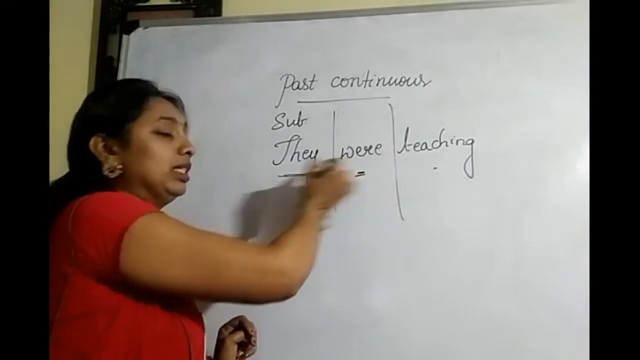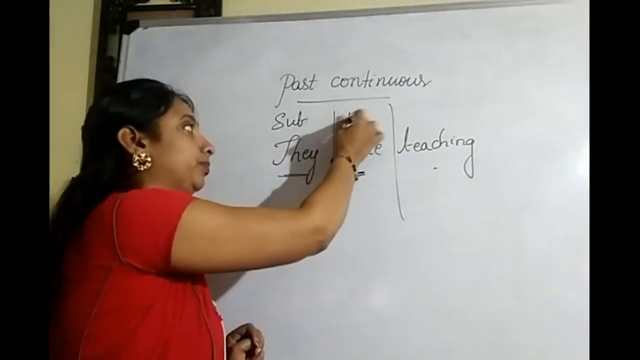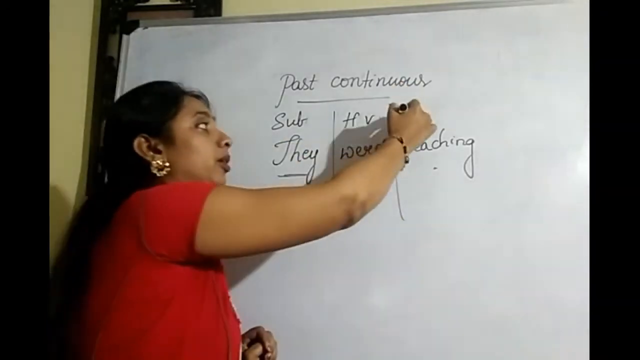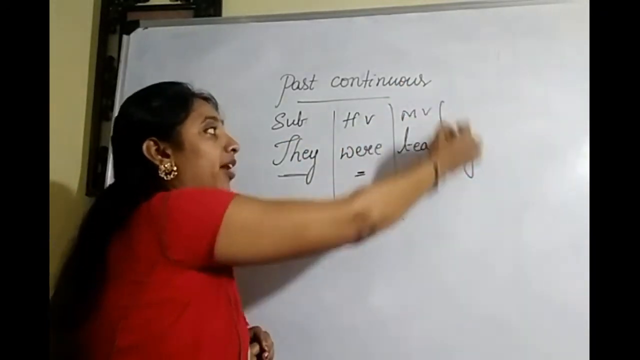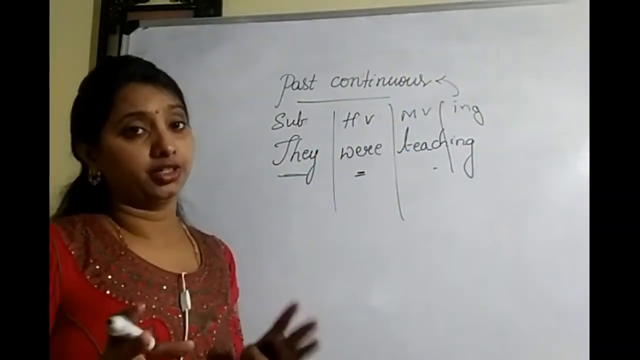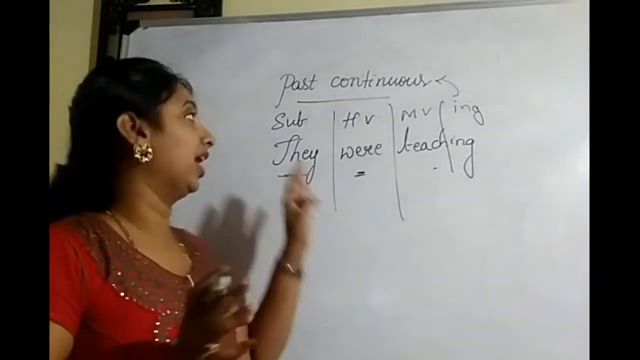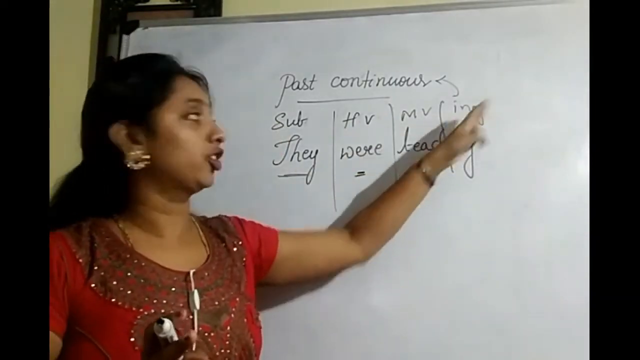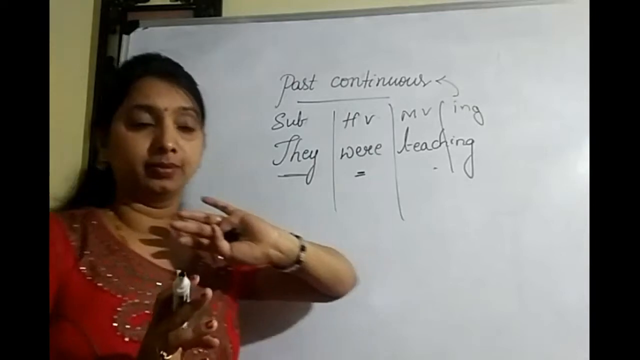Then what is this? This is a helping verb. What is this "teach"? Teach is a main verb, and then I have written "ing". This is the structure of past continuous tense. So we have to write subject, helping verb, main verb, ing, then you can write down object and other things.